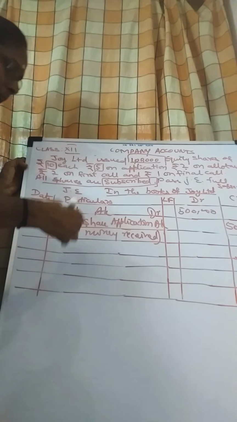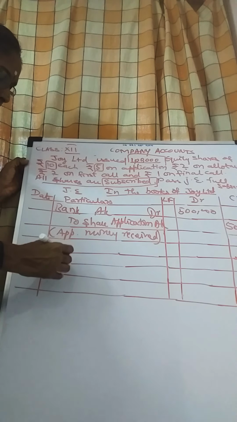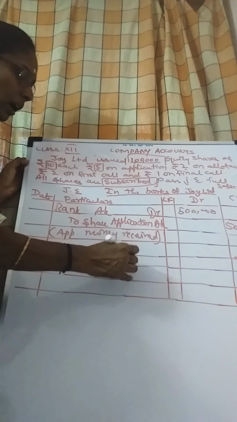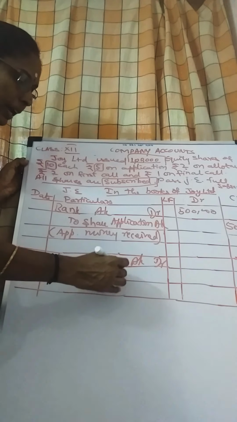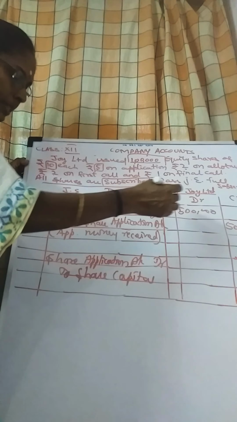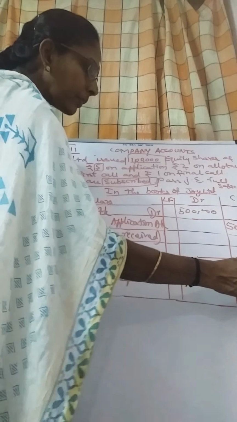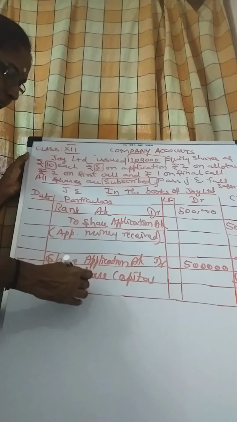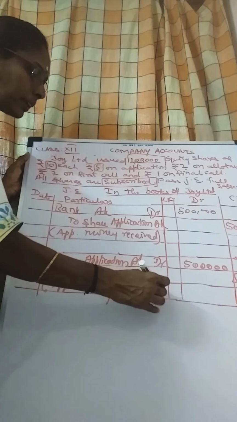Now this application money should be transferred to capital. So what is the journal? Share application account debtor to share capital account. The application amount is transferred to share capital. How many shares do you have? 1 lakh shares of 5 rupees application. So 5 lakhs debited and 5 lakhs credited. Narration is application money transferred. So this is regarding the application.